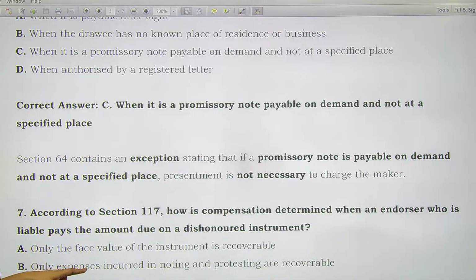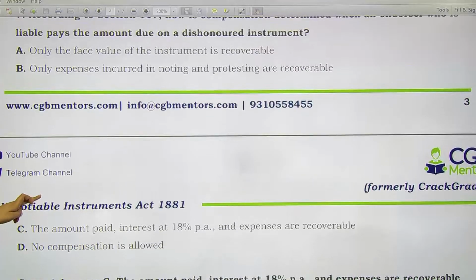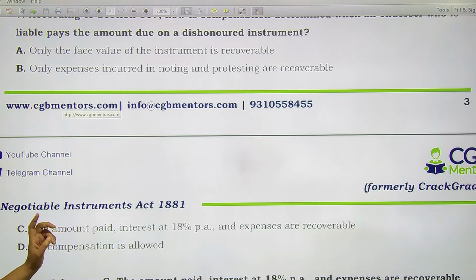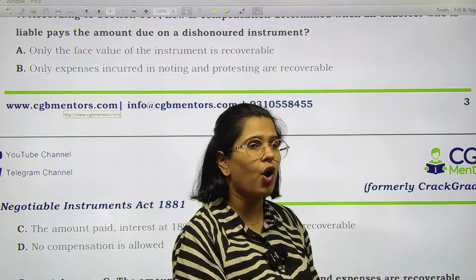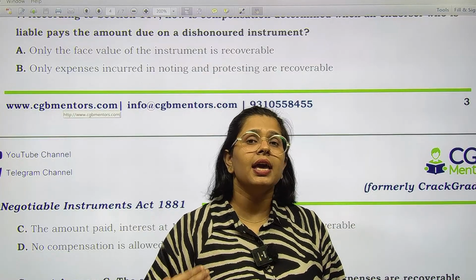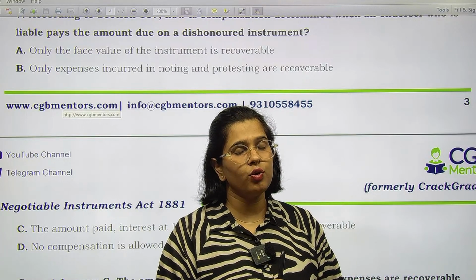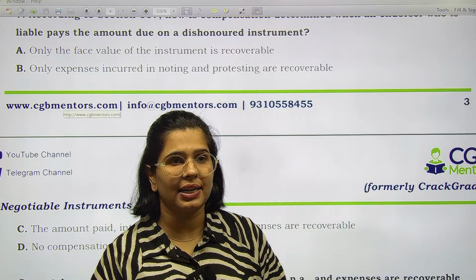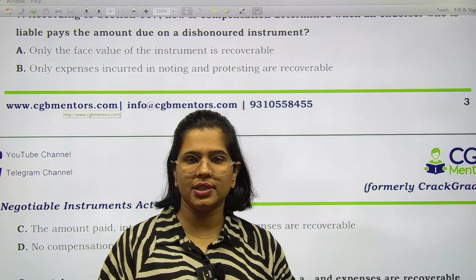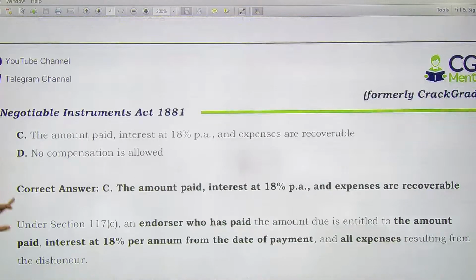So: only the face value, only expenses incurred, no; the amount paid, interest at the rate of 18% and expenses, yes, that is recoverable. So if you are an endorser, a party who has signed the instrument and just forwarded it, and because of reasons you have to make the payment, in that case you can recover whatever you have paid, interest at the rate of 18%, and any other expenses that you might have incurred. जो भी और भी जो खर्चे आपने किए हैं वो भी आप रिकवर कर सकते हैं.